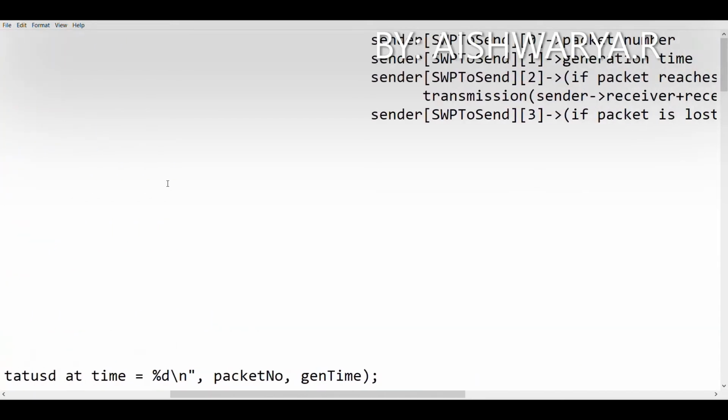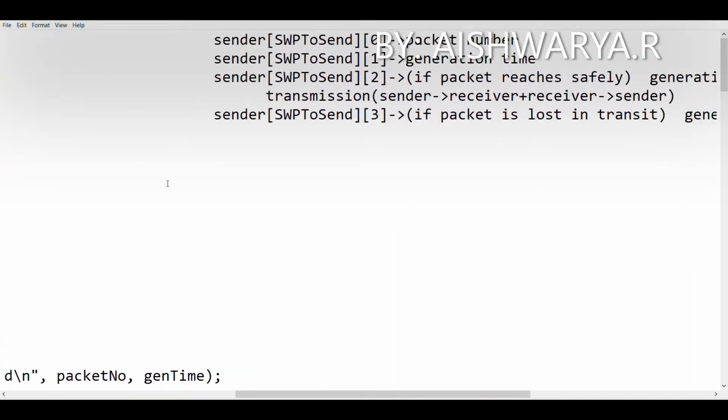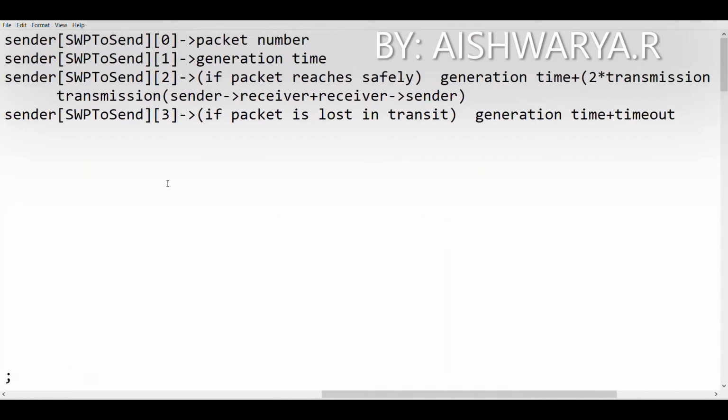So this information is like this: if the index number is 0, then we'll store the packet number. Then if the index number is 1, we'll store the generation time. And if the packets reach safely, then we'll use the index number 2 to store the generation time plus 2 into transition time. Here it is 2 into transition time because one is transition from the sender to the receiver and another one from the receiver to the sender.